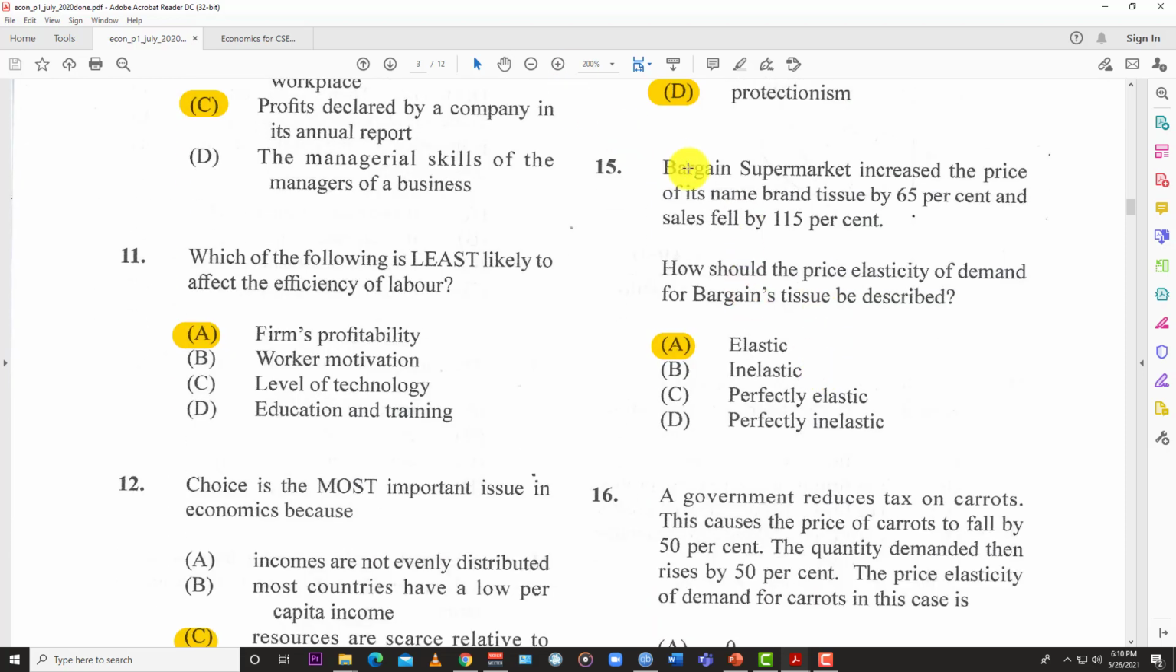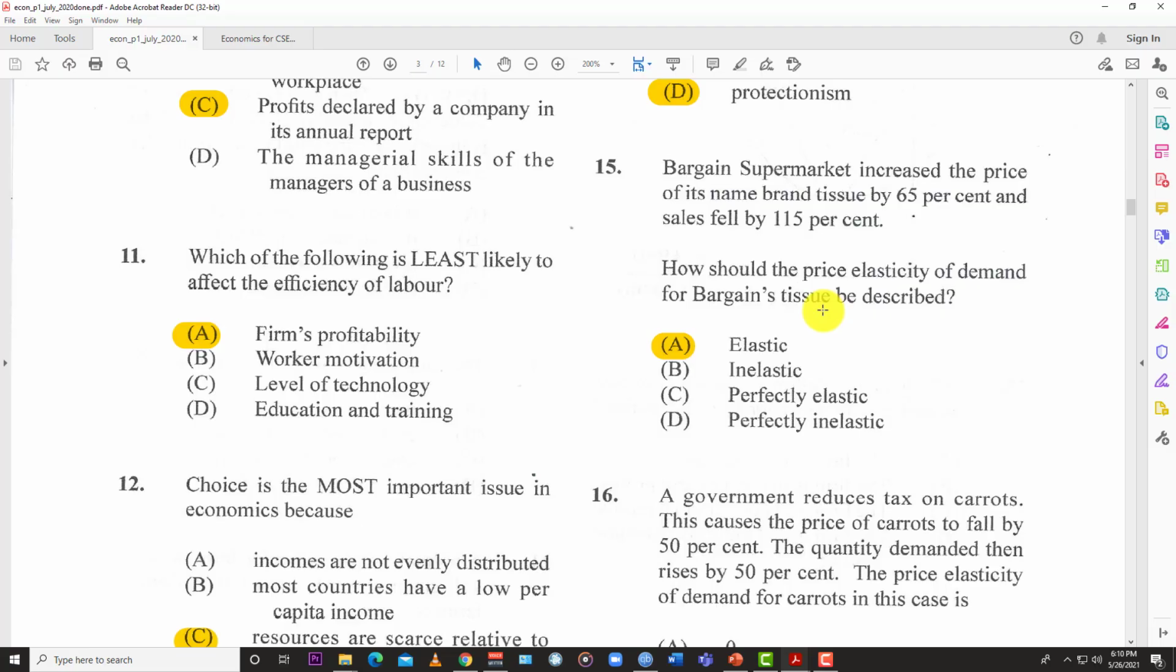15. Bargain Supermarket increased the price of its name brand tissue by 65%, and the sales fell by 115%. How would the price elasticity of demand for bargain tissue be described? And so you see what happened there. They increased the price by 65% and sales fell by 115%.